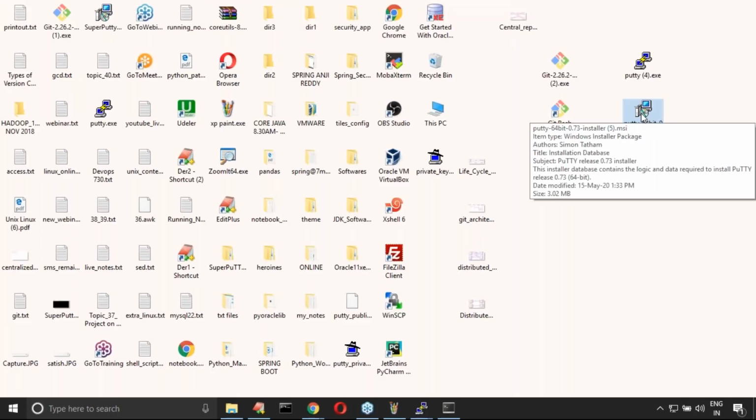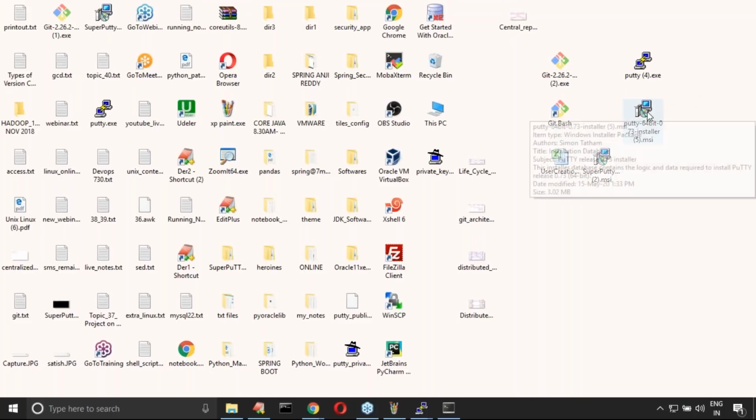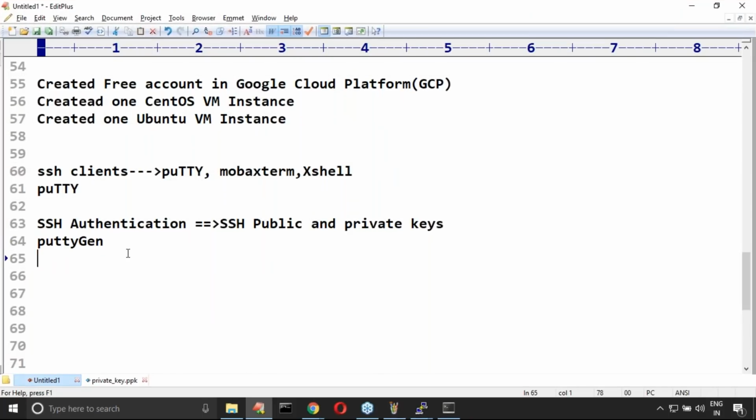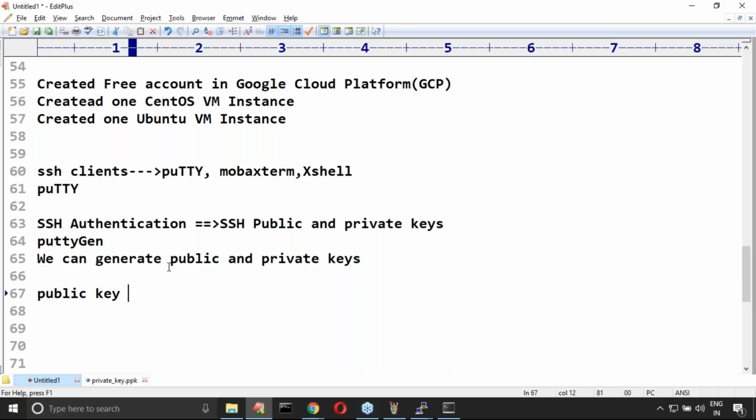This is the PuTTYgen installer, right? By using this PuTTYgen, we can generate public and private keys.